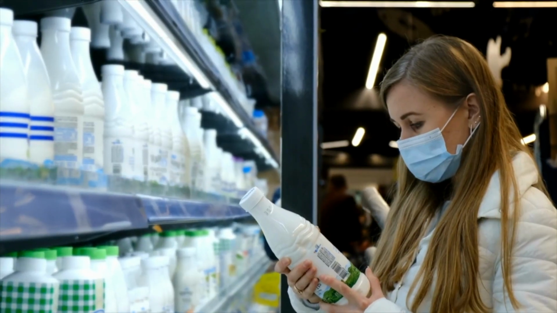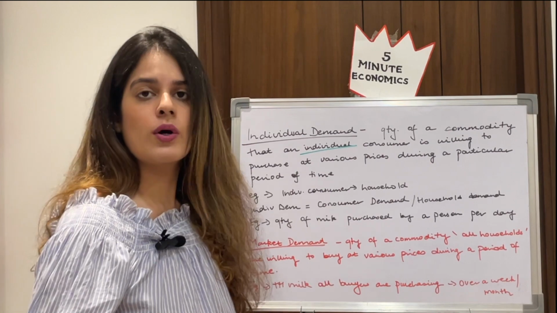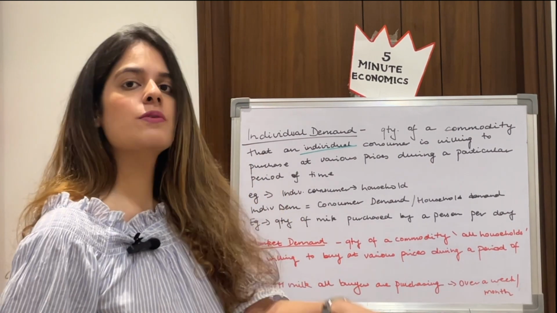For example, the quantity of milk that an individual consumer is purchasing per day at a particular price. So that is what an individual consumes, and this is individual demand.